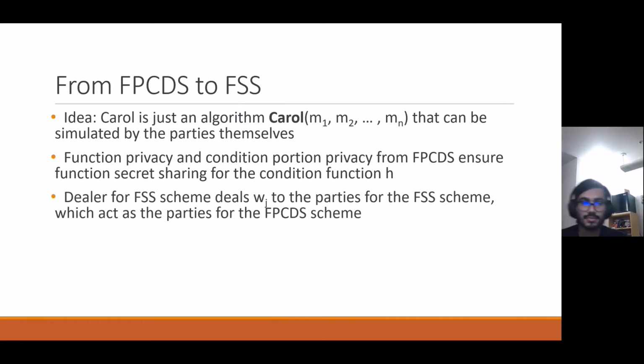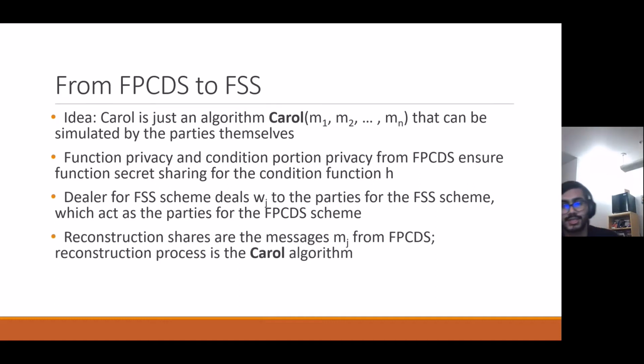So what does this look like? The dealer is going to pick the WJ, just like the dealer for the FPCDS scheme, and is going to deal these to all the parties. Now the parties in the FSS scheme are just going to act like the parties for the FPCDS scheme. It's the exact same thing. But the reconstruction shares of the FSS scheme are the messages, the MJ, from the FPCDS scheme. Each party is going to generate their own message. But the reconstruction process is actually the Carol algorithm.